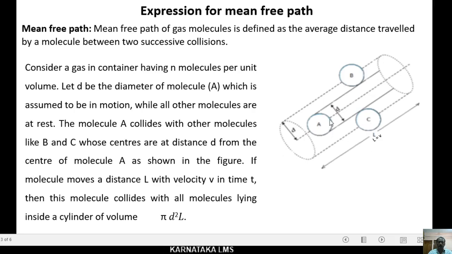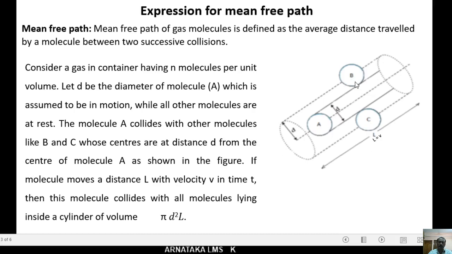The molecule A collides with other molecules like B and C, whose centers are at a distance d from the center of the molecule A, as shown here.